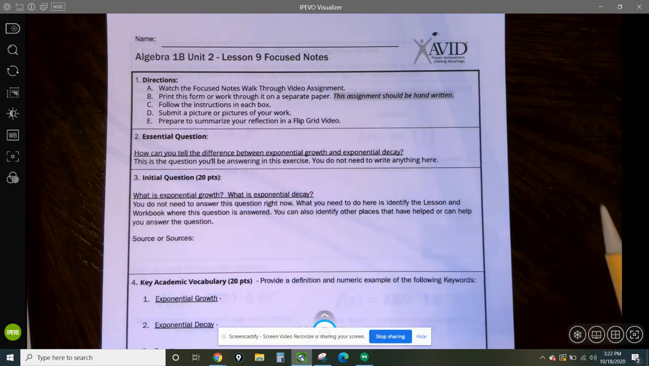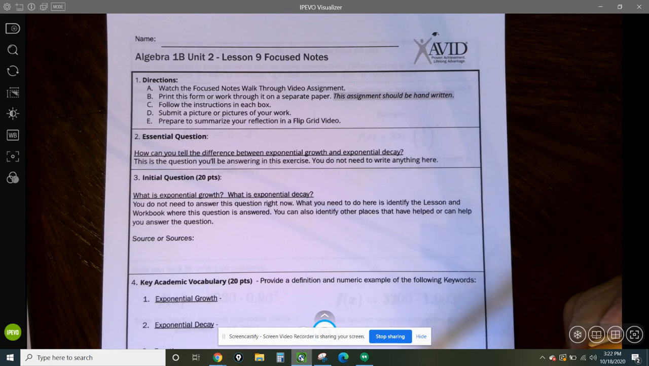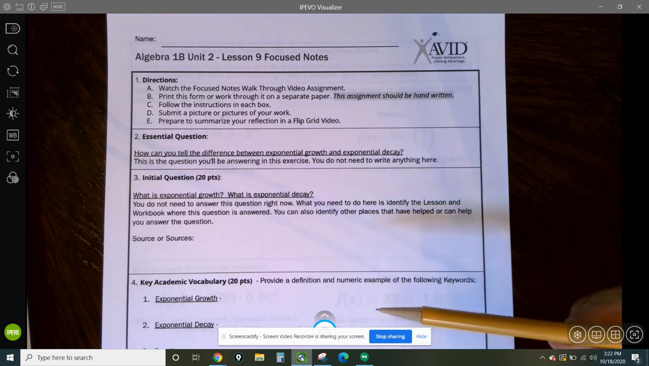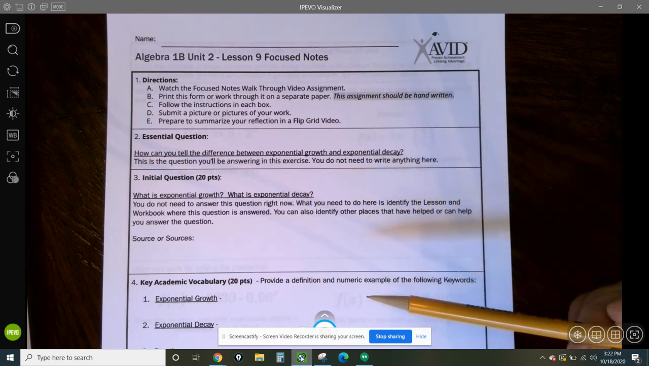But make sure when you're watching this video that you've already printed off this paper so you can fill it in as we go through this video. And then when you're done, you're going to take a picture of it and submit it. So just follow along and fill it in as we go.